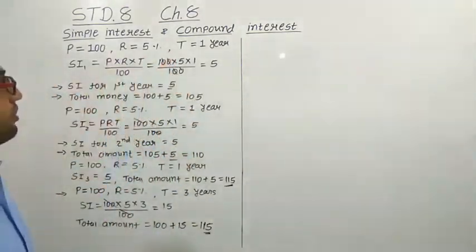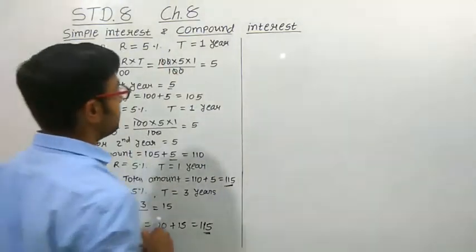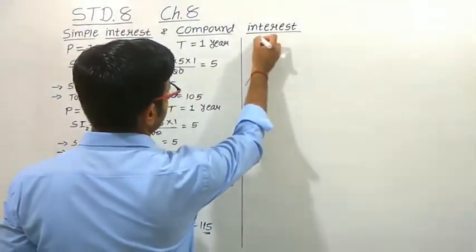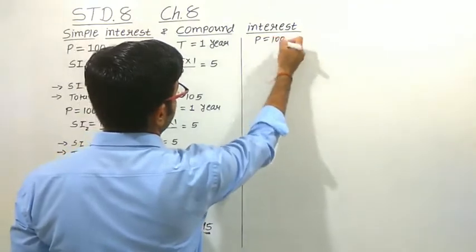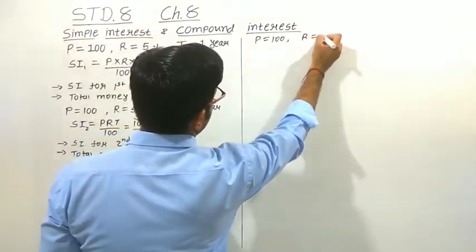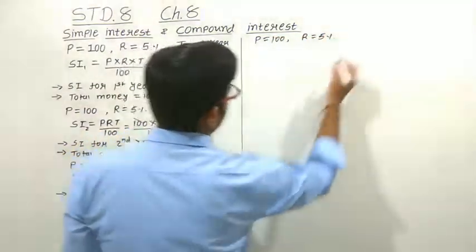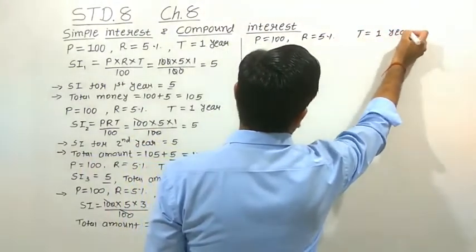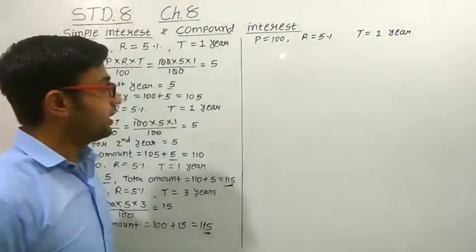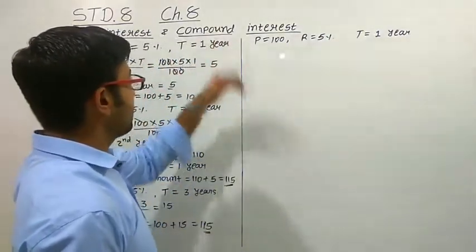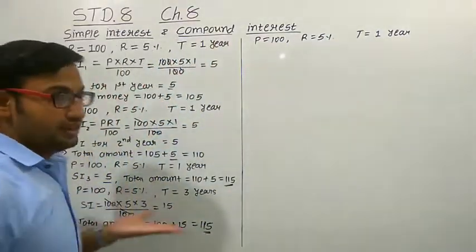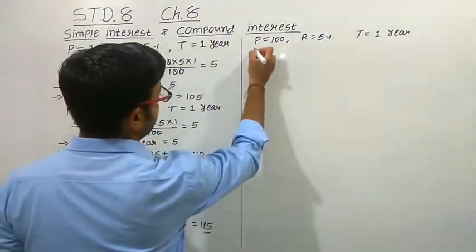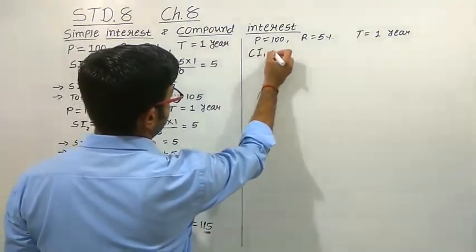Now let us study compound interest, right? Here also we are taking the principal amount the same, 100 rupees. The rate is also 5% and the time duration is also 1 year. So to find the compound interest, the formula will remain the same. Here we are taking compound interest for 1 year.